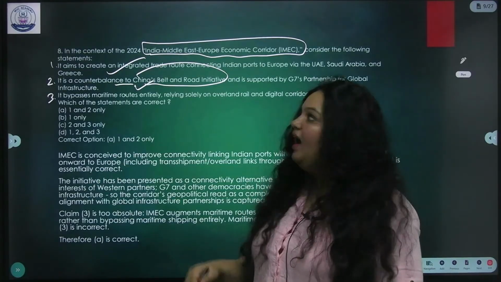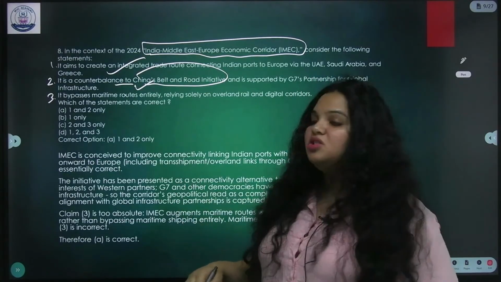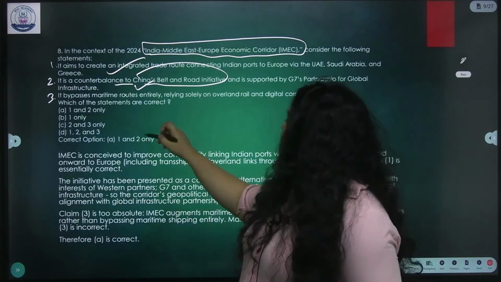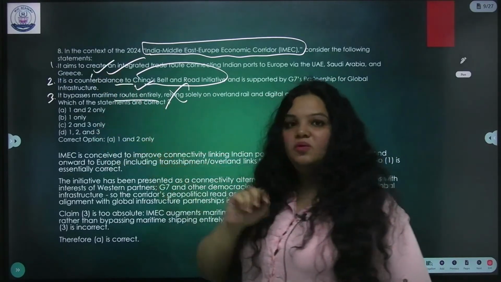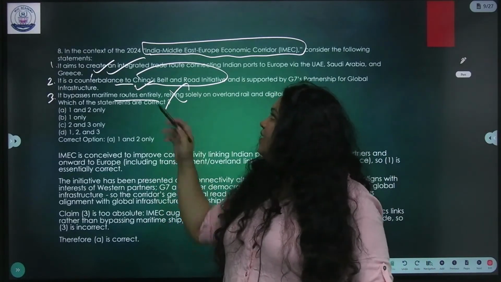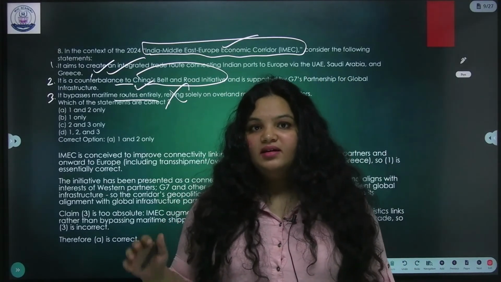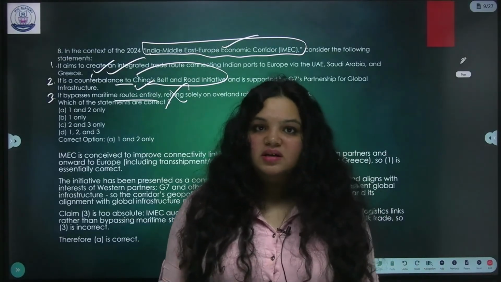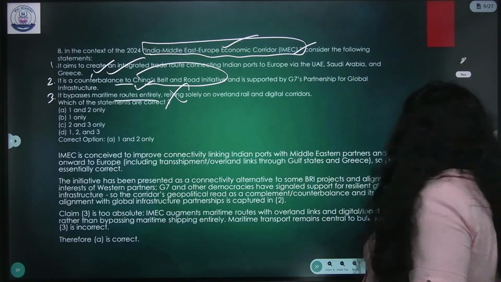it is. Not just this, India's North-South Transport Corridor, that is also counter to a Belt and Road Initiative, and Quad. All of these are counters to China only. Next, it bypasses maritime routes entirely. No. In first point only I told you to make a note of the ports. Ports are very important. They play a key role in this one and INSTC. There are many controversies coming up again. The different countries' armies are getting involved. Ports are very important here, especially these ports. Draw a diagram. Make a note of all of it.